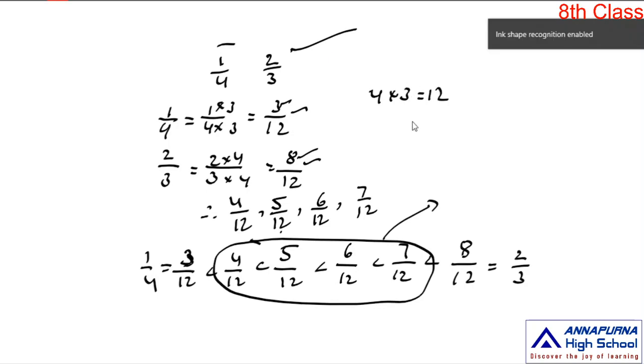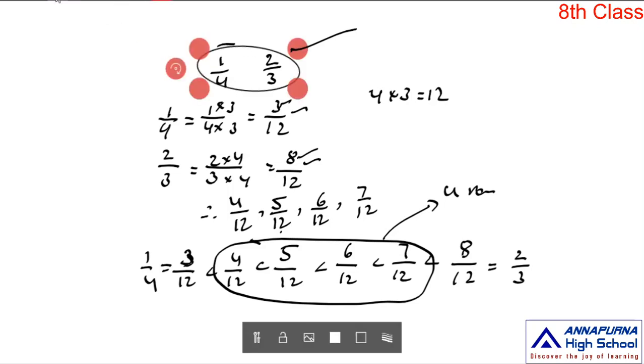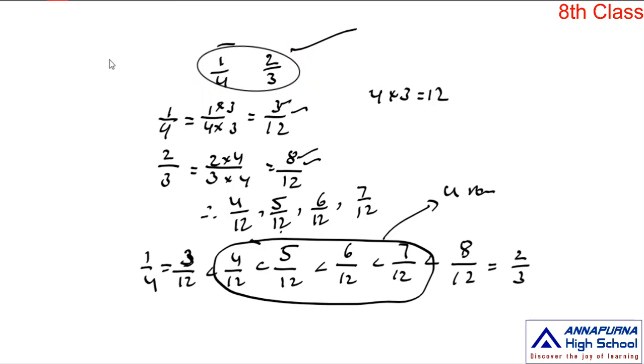So here we have one more problem. What is that? In case we want more rational numbers between these 2 rational numbers, then what do we do? Actually, in between 1 by 4 and 2 by 3, in this process you have only 4 rational numbers. In case you want more, that means if you want 6, or 7, or 8 rational numbers in between these 2 rational numbers, then what do we do?